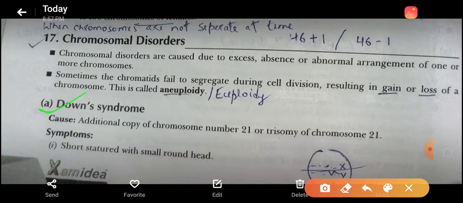In this type of disorder, there is an additional copy of chromosome number 21. Normal human beings have 23 pairs of chromosomes.